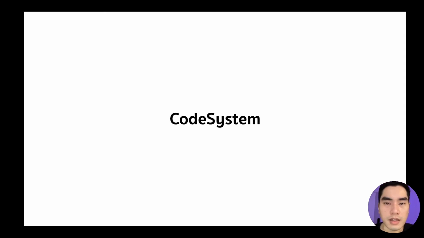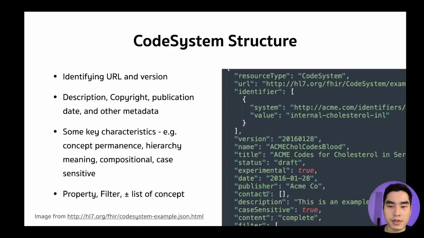Okay, so now we will begin with the first resource in this group, that is the code system. As you can see in this screenshot, it may look complicated, but I would say it can be categorized into these 4 groups. The first one is the canonical URL that I mentioned on the last slide, the version of that code system, and some metadata: description, copyright, publication, and others.